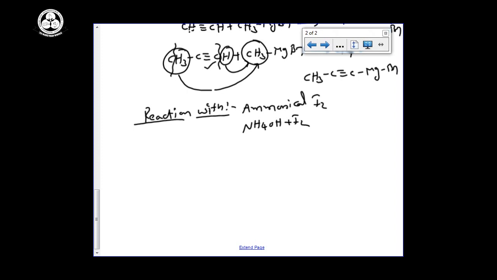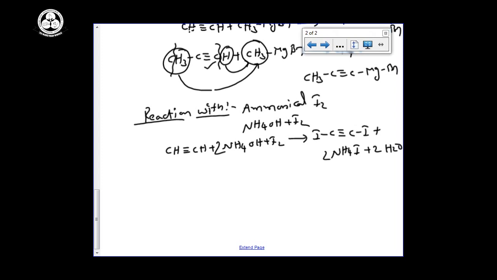So take acetylene CH triple bond CH reaction with ammonical iodine, NH4OH plus I2. So we can get the substituted compound iodine C triple bond C iodine plus ammonium iodide NH4I plus H2. We can get like this.